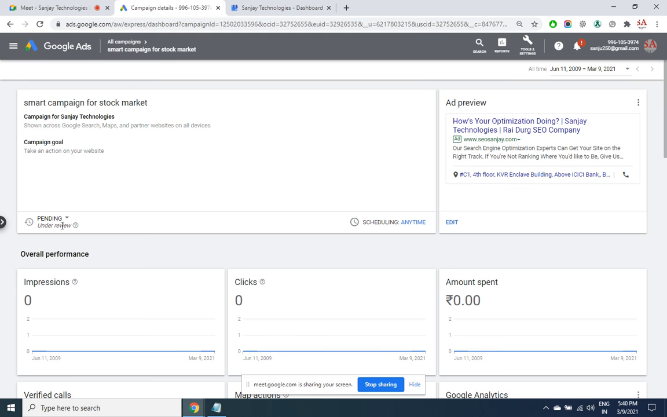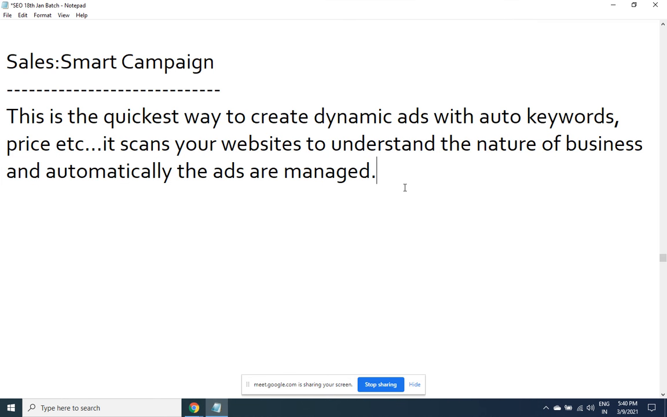So it is under review. Within an hour, that will be reviewed because it is an automated process. So they would want to review it. Once that is approved, you'll be able to see how your ad is performing. So this is what is the Smart Campaign. Only for 2-3 platforms we have the Smart Campaign. So write down this point here.